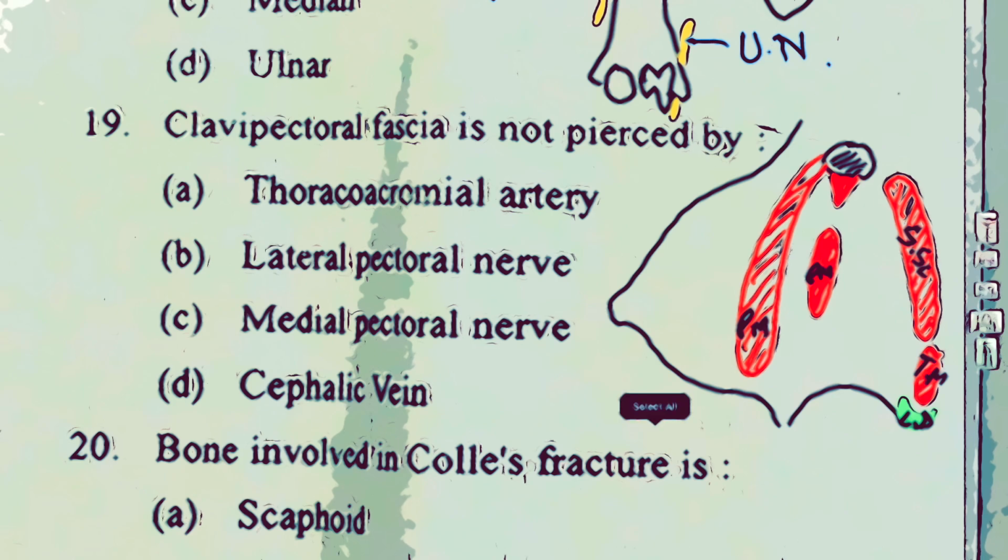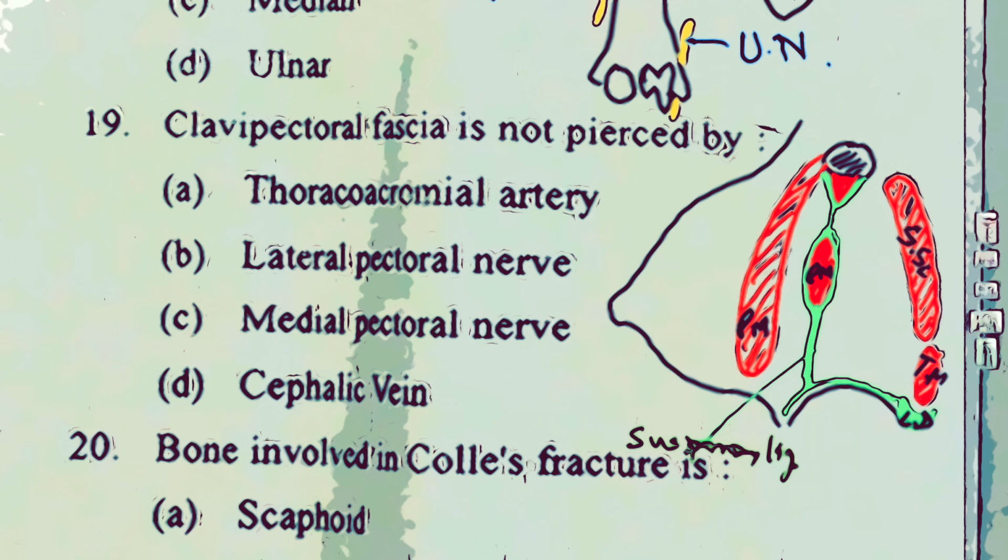There is this clavipectoral fascia, which invests the muscle subclavius and descends down like this, and then invests the muscle pectoralis minor, and further descends down to get inserted into the deep fascia of the floor of the axilla, which forms the suspensory ligament of the axilla. Sometimes it was asked as the tendon of clavipectoral fascia. So remember, the tendon of clavipectoral fascia is the continuation of this clavipectoral fascia to the floor of the axilla. So this is the suspensory ligament.